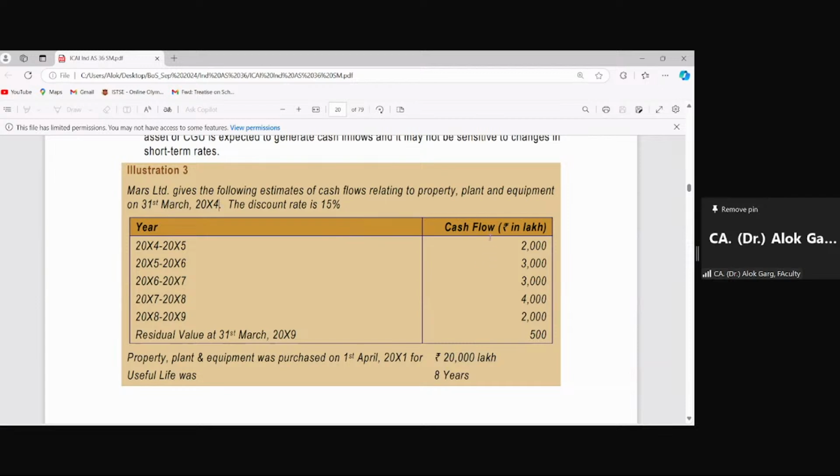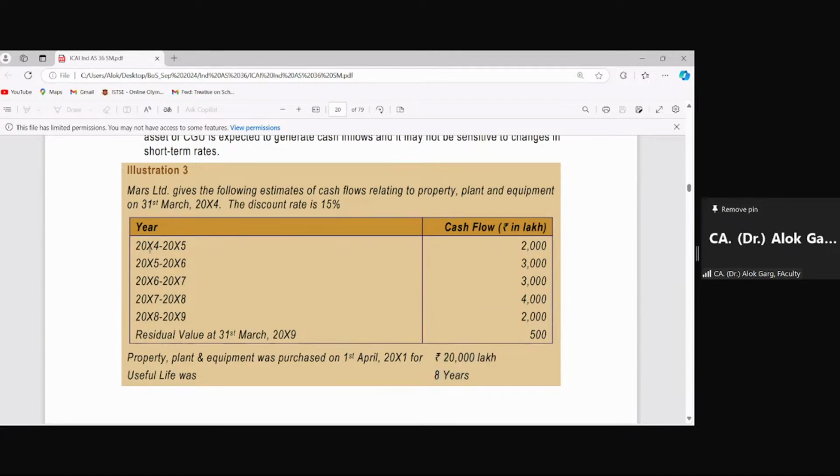So that when we have the recoverable value, I mean value in use and fair value, we will be able to compare the recoverable value with the carrying value. The carrying value on 31st March 2004 is not given, but the original cost is given, which was spent 3 years ago, and the total life of the asset is also given.